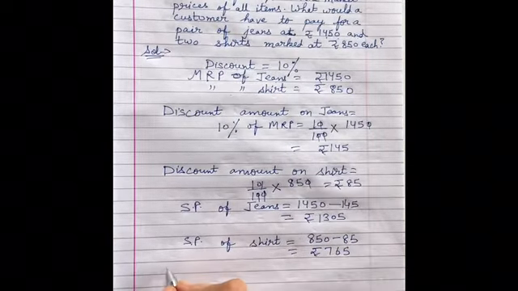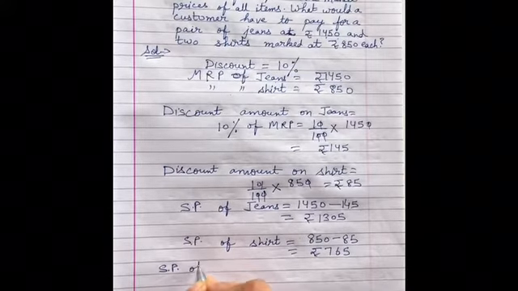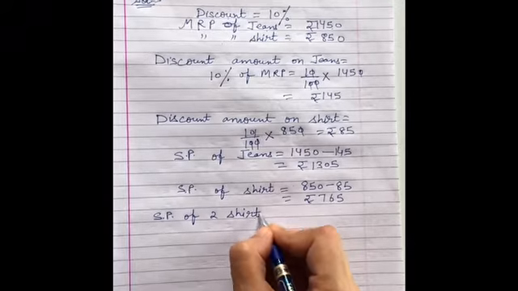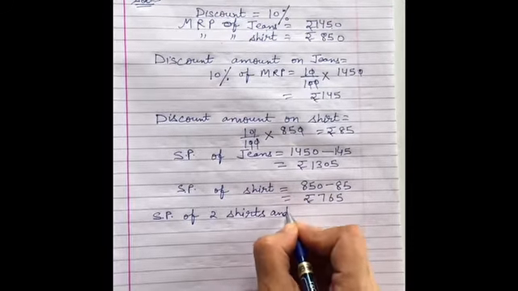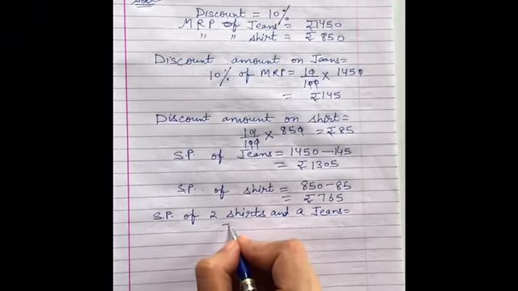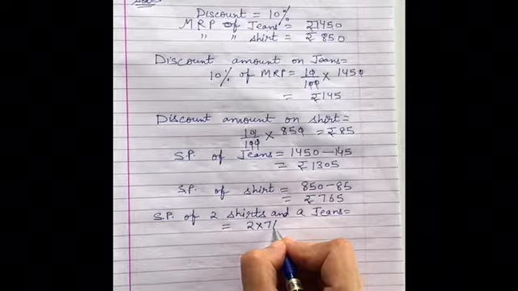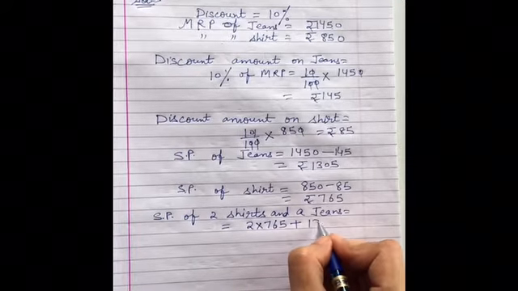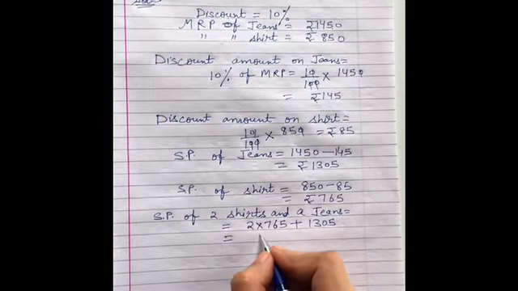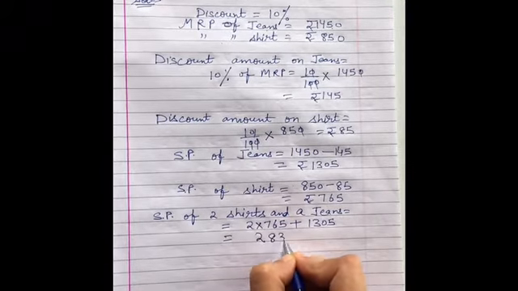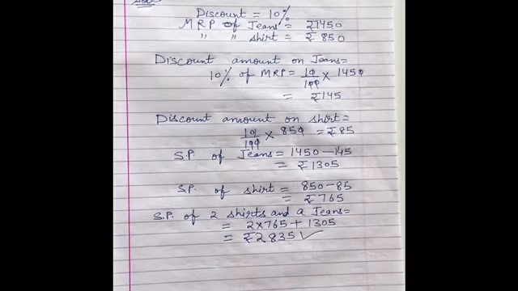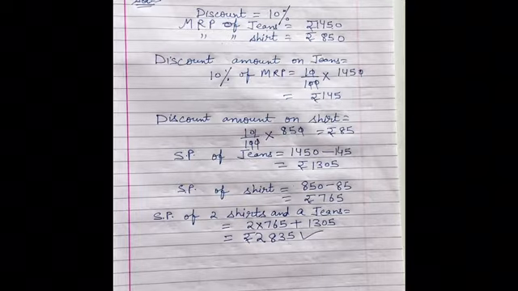765. So selling price of 2 shirts, he has sold 2 shirts and a jeans. What it will be? 2 multiplied by 765 plus 1305. Fine. So इसको आप solve करोगे, so you will get 2835 rupees. Fine. So this is the amount which have to be paid for these items.